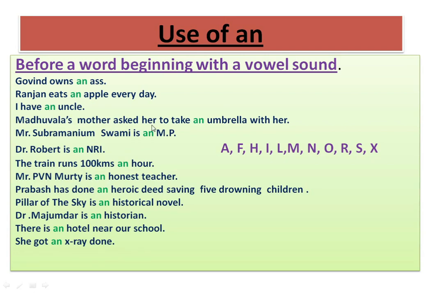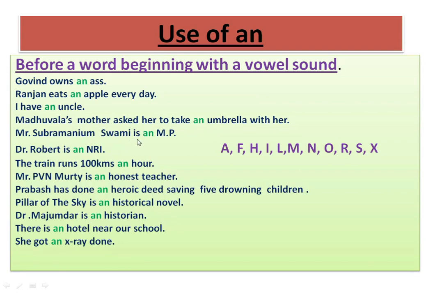Madhubala's mother asked her to take an umbrella with her. You see, the word umbrella is a common noun word which begins with the u sound. So we use an because the word umbrella begins with a vowel sound. Therefore, we use the indefinite article an.